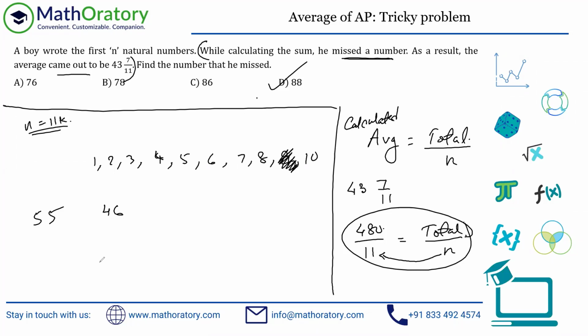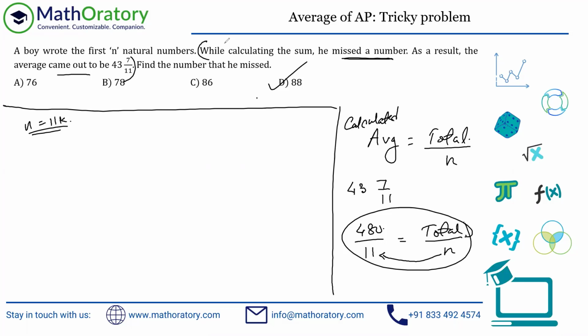Because the idea is, even if I remove the highest number, which in this lot is 10, I have initially 55 by 10, and now the total should be 45, and then divided by 10 will give us the average. This difference will be 1. You cannot have a difference which is more than 1. That is what I'm trying to say: the actual average and the calculated average will not be at a gap of more than 1. Even if you remove the highest number, still the difference will be 1 in this case, right?